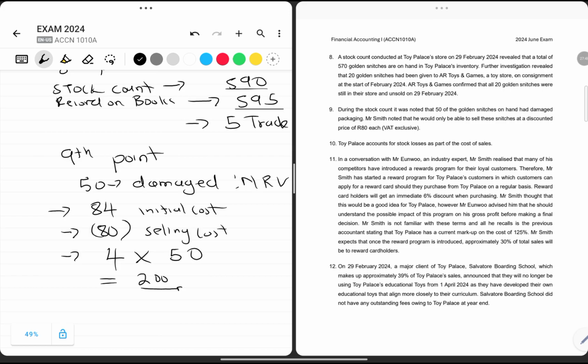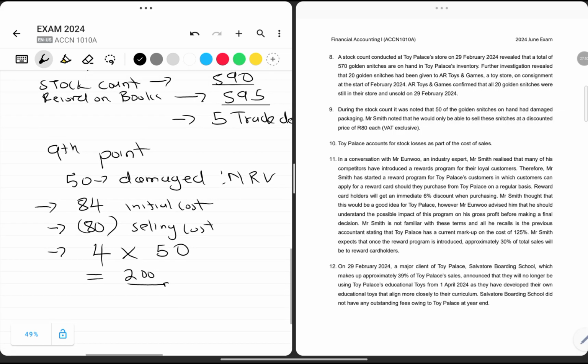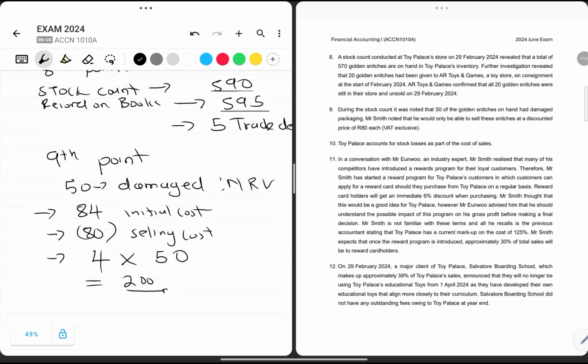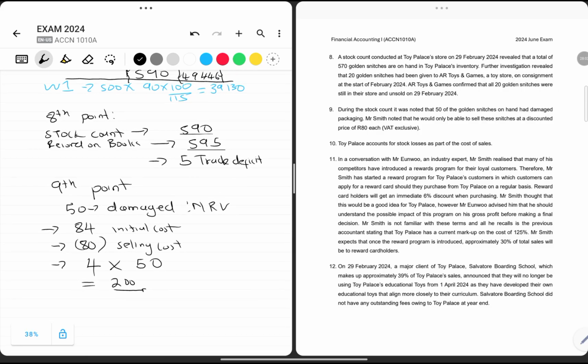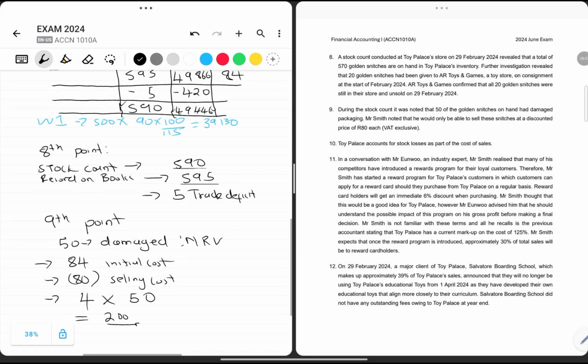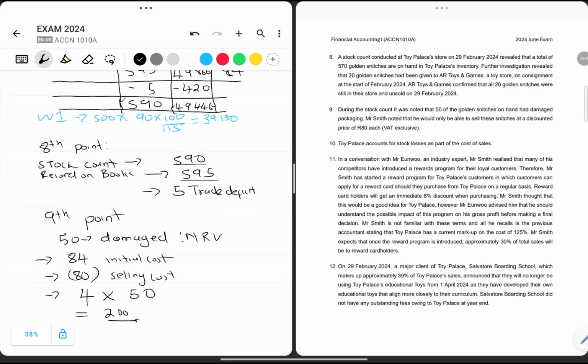So we account for stock losses as part of cost of sales, which means we need to update the inventory and the cost of sales account, because point number 8 and point number 9 speak on the stock losses that we actually incurred.